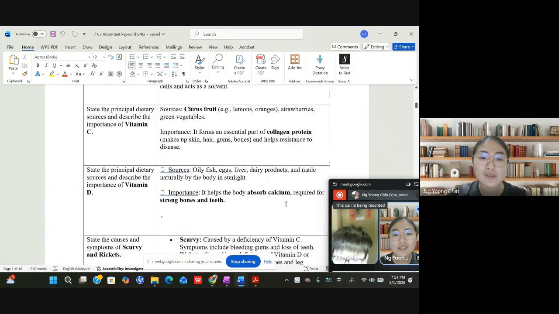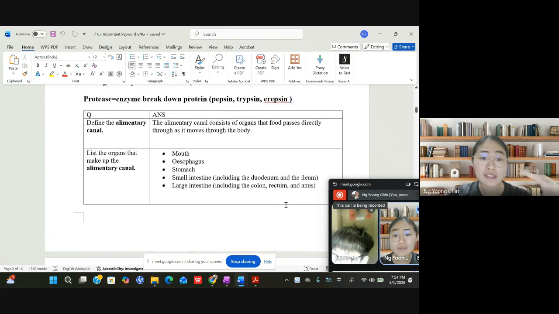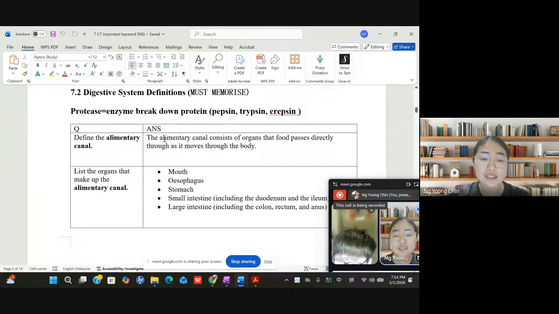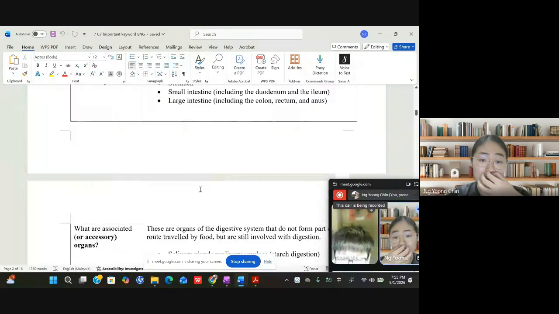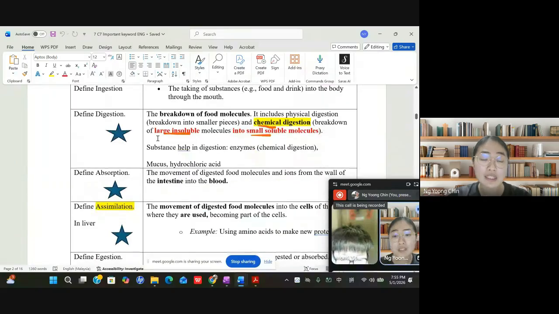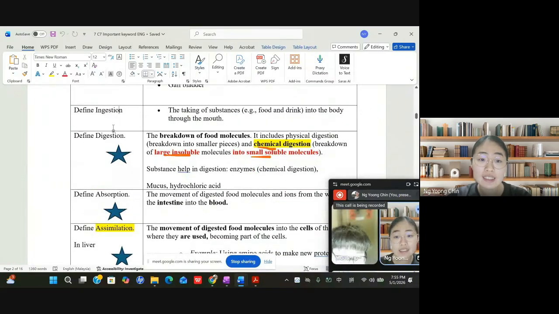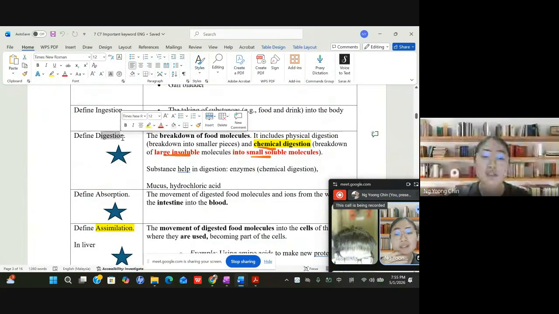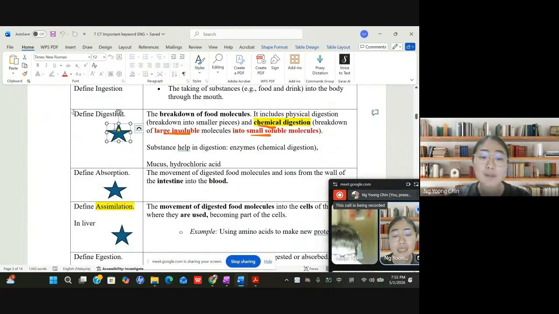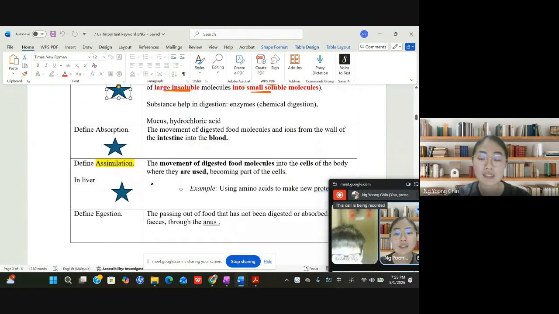So you can just read this note and then see the digestive enzymes. And then you need to know the definitions. For example, like this: what is meant by ingestion, and then digestion. Sometimes I'll put a star here. I put the star because these are very common questions in the exam. So that's why I put a star here. At least you need to know.